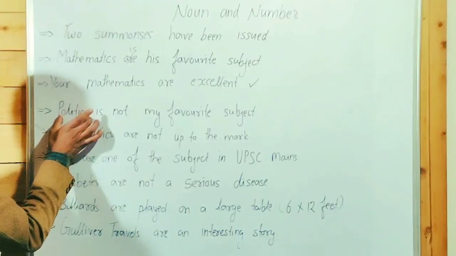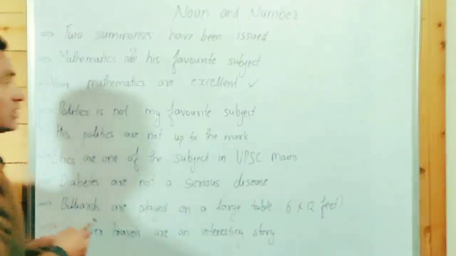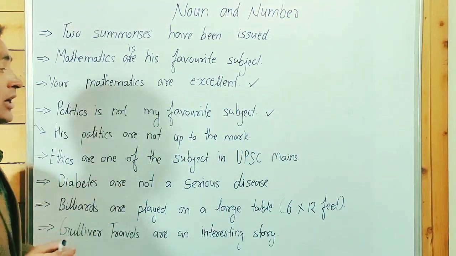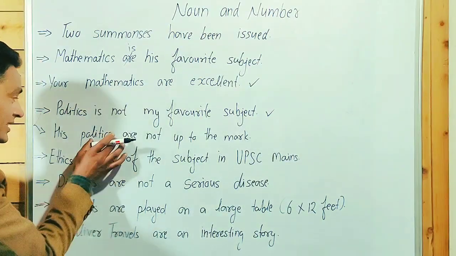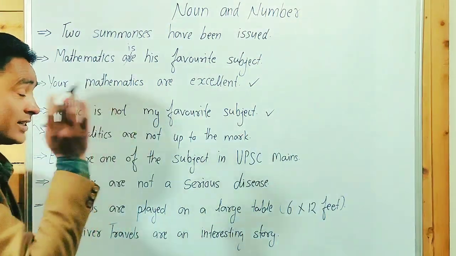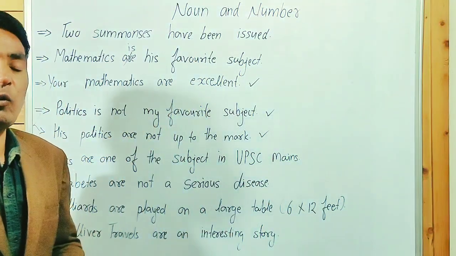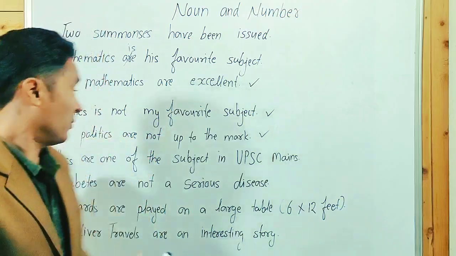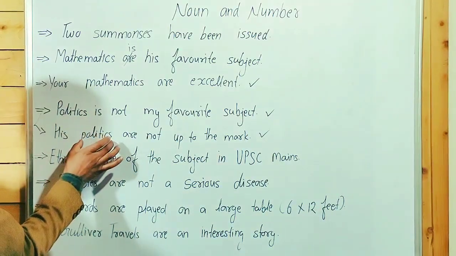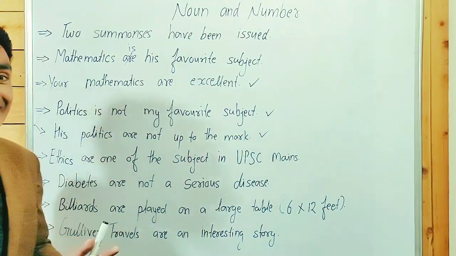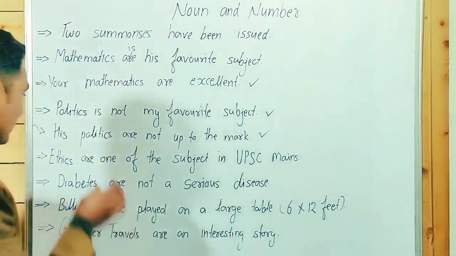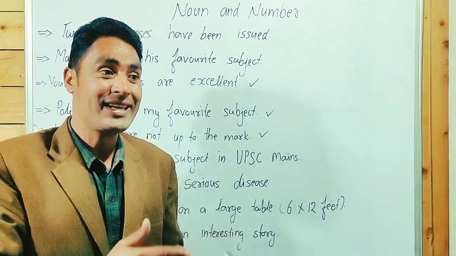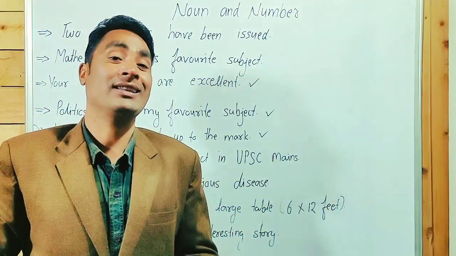We are talking about a subject, politics. It's a correct sentence. His politics are not up to the mark. It means politics, it's not a subject. That's why are has been used. It's a correct sentence. Politics, the art or science of government. I repeat, politics here is a subject, but here it's not a subject. It means the art or science of government. His politics is not up to the mark. He's not good at politics. So he will not win the next election.